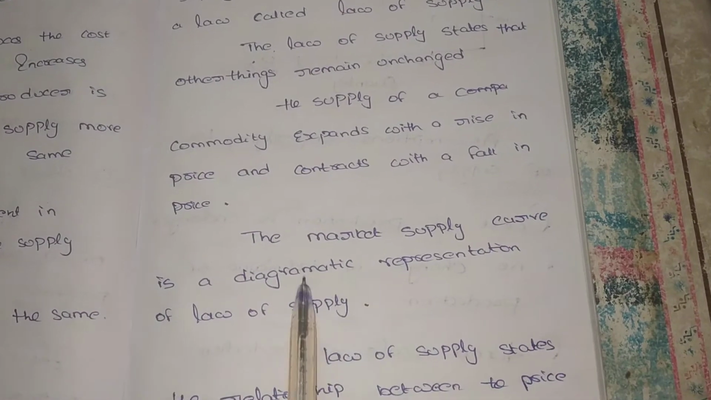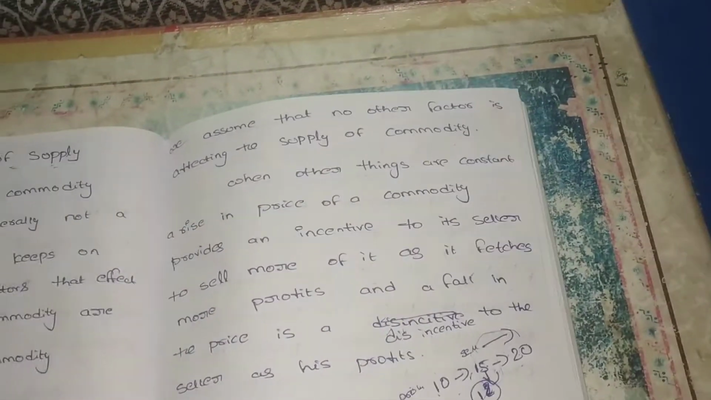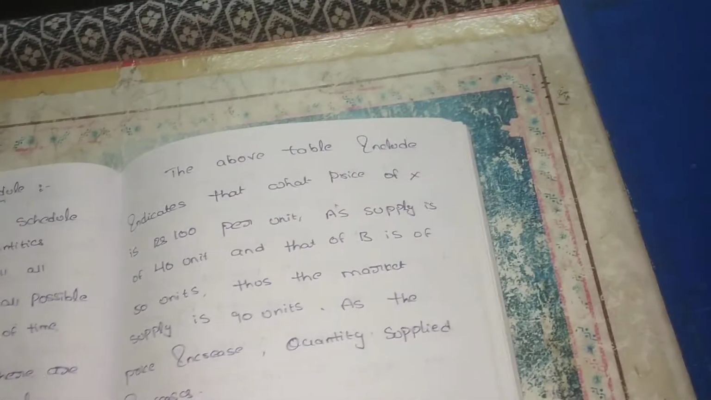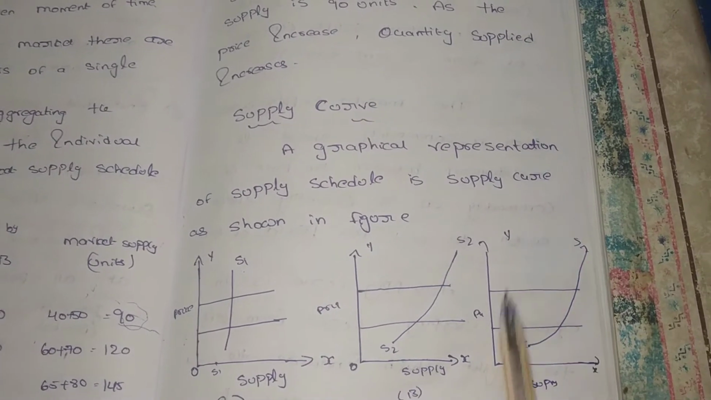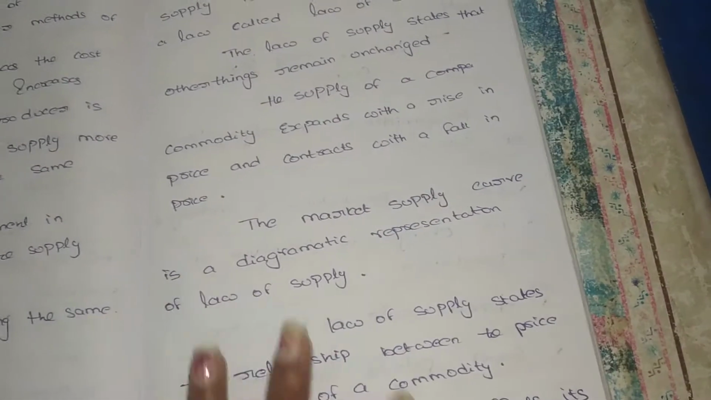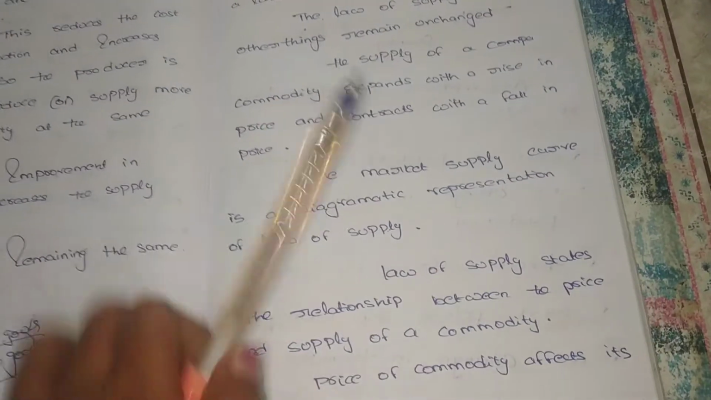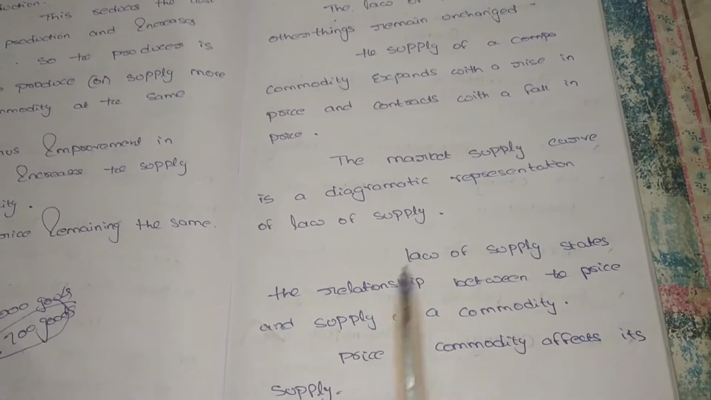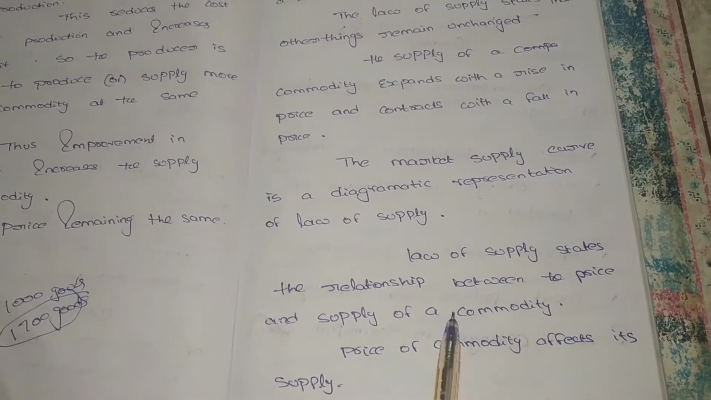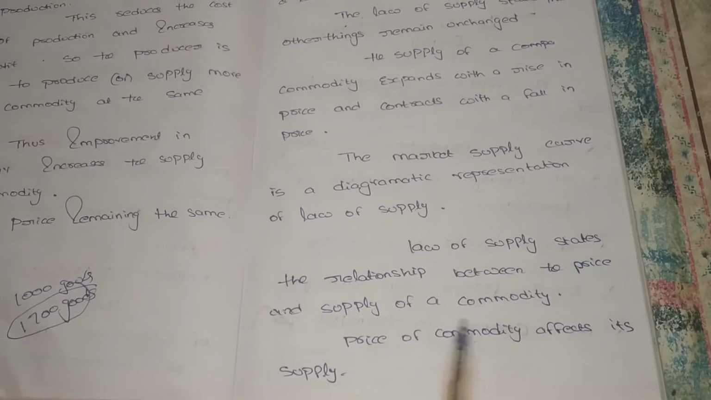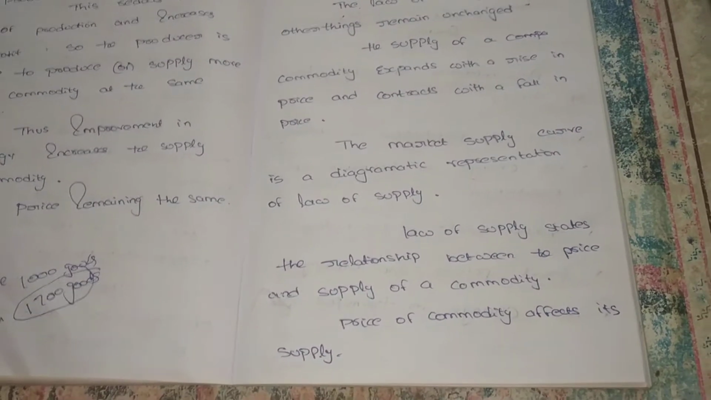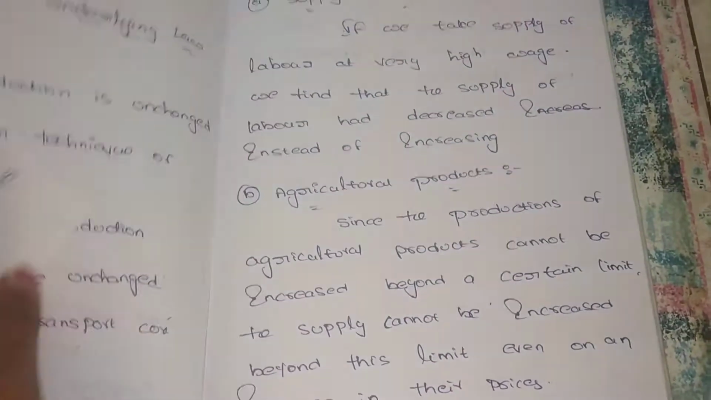The market supply curve is a diagrammatic representation of the law of supply. Here I will show the market supply curve. The law of supply states the relationship between the price and the supply of a commodity. Definitely the price of a commodity affects its supply.